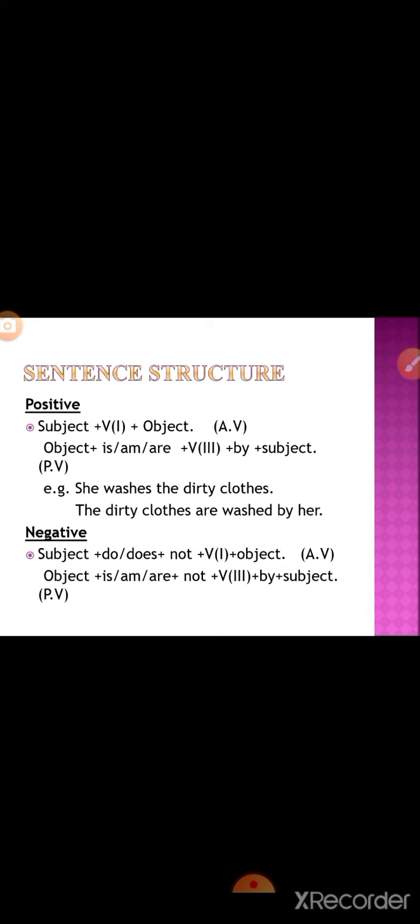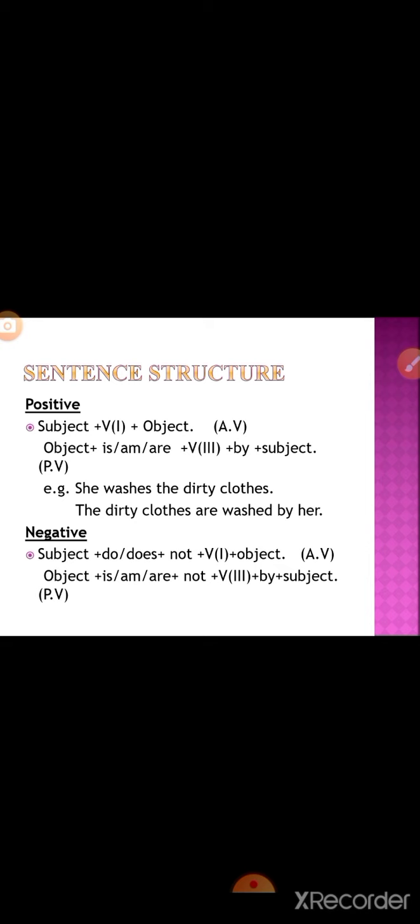Now let us discuss the sentence structure for present indefinite in active and passive voice. So we have just three kinds of active and passive voice in present indefinite, that is positive, negative, and interrogative. So first of all, we will discuss the positive. In positive, we have subject plus first form of the verb plus object. And in passive voice, we have object, helping verb is/am/are, plus third form of the verb plus by plus subject.